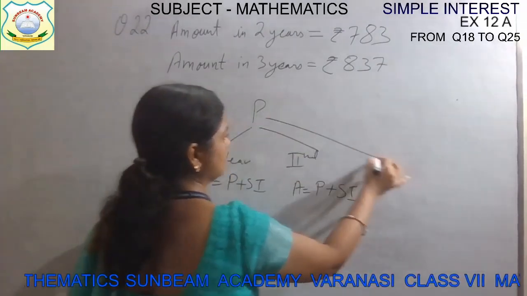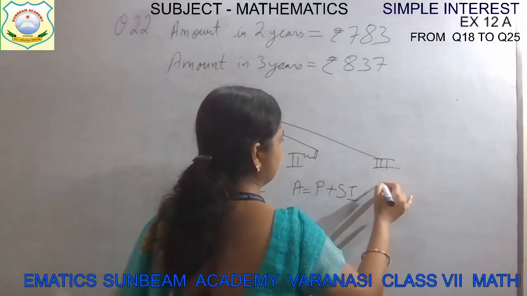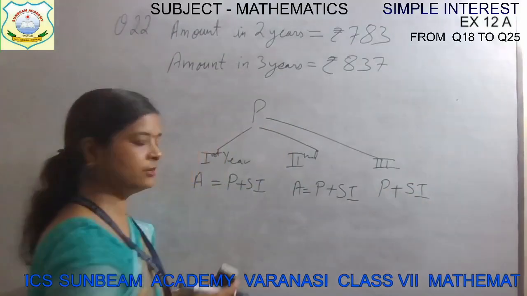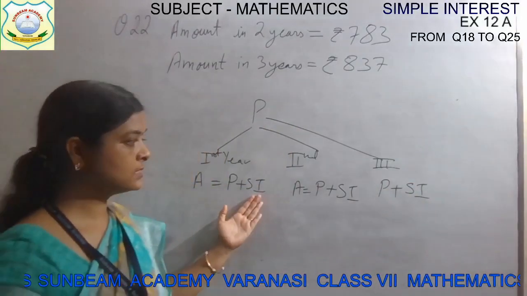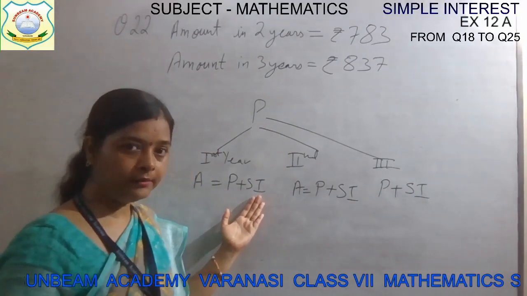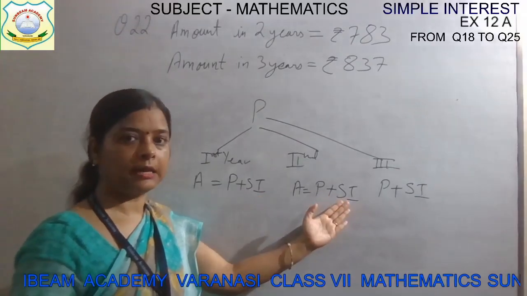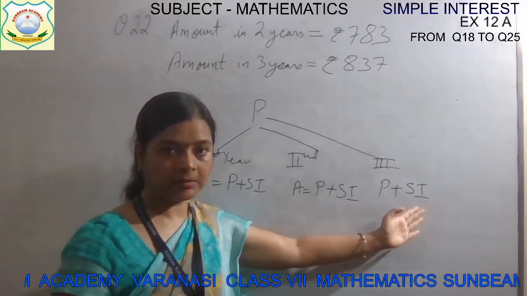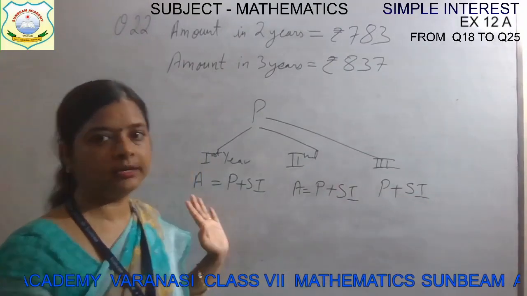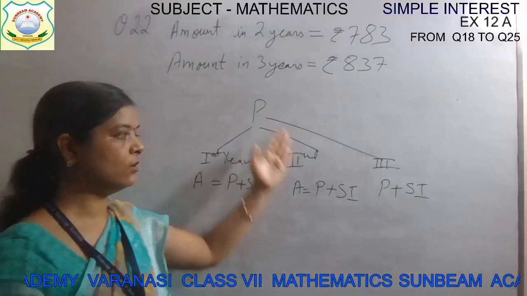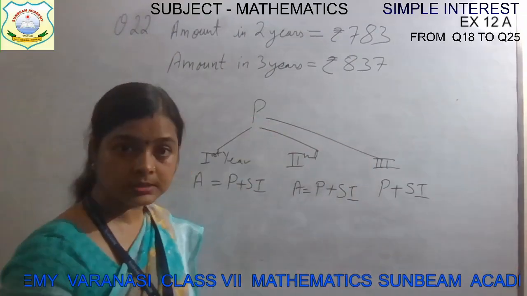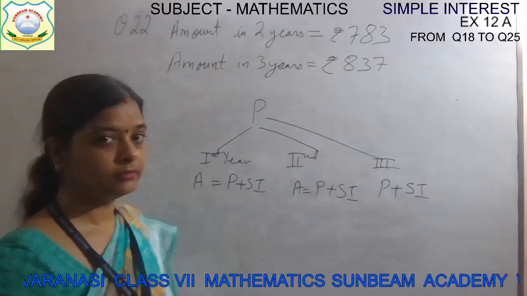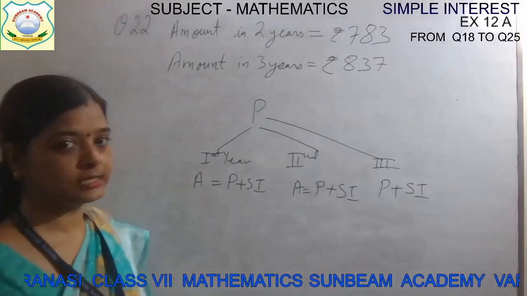And for the third year it will be principal plus SI. Only the difference is that this is calculated for 1 year, this is calculated with time as 2 years, and for this the SI will be calculated with time as 3 years. This is the only difference. Otherwise the principal will always remain the same if you use simple interest. In compound interest it will differ. That you will learn in the next class, in class 8.